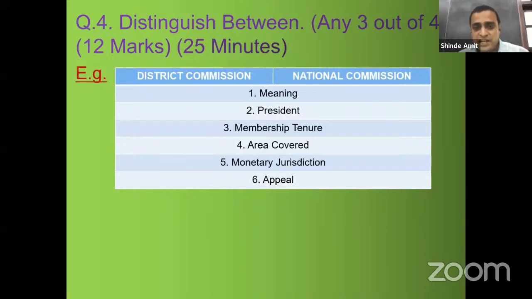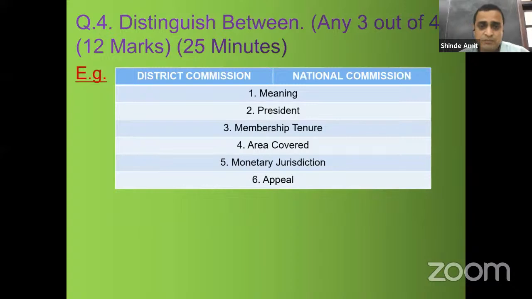Meaning, precedent, membership tenure, area covered, monetary jurisdiction, and appeal. Now we all know, we have done studies. What is the meaning of District Commission? What is the meaning of National Commission? Then start with the second point, precedent. Who is eligible to become president of District Commission? Then who is eligible to become the president of National Commission? That is Supreme Court judge.